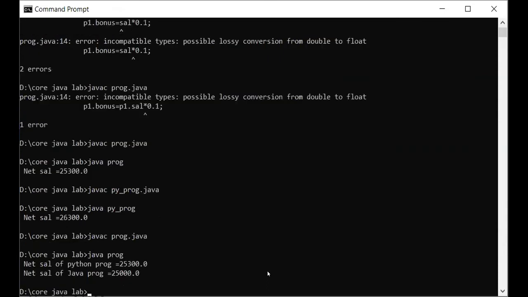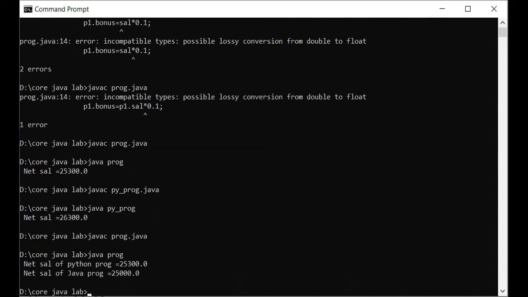See, the salary of the Python programmer is 25,300 and the net salary of the Java programmer is 25,000 because we have declared 24,000 as a salary and 1,000 was the fixed incentive. So total net salary becomes 25,000, right?